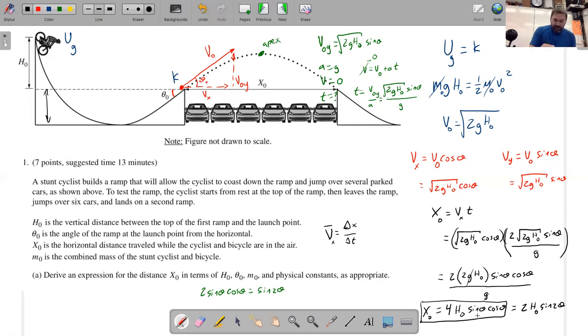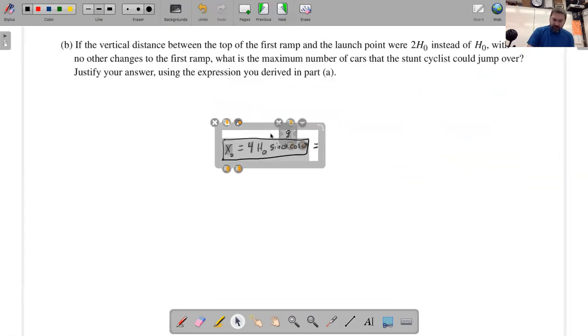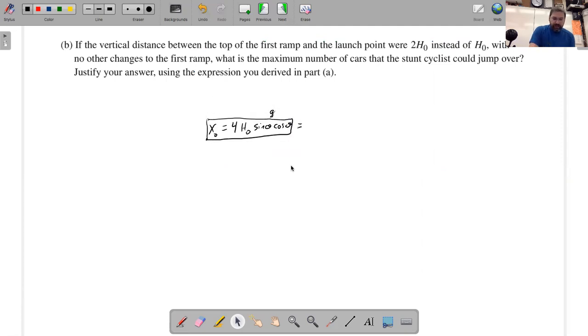All right, I'm going to take this equation and copy it because we're going to use that maybe in the next problem. Okay, so here's the expression that we derived. It looks like that: the horizontal distance traveled is equal to 4h0 sine theta cos theta.